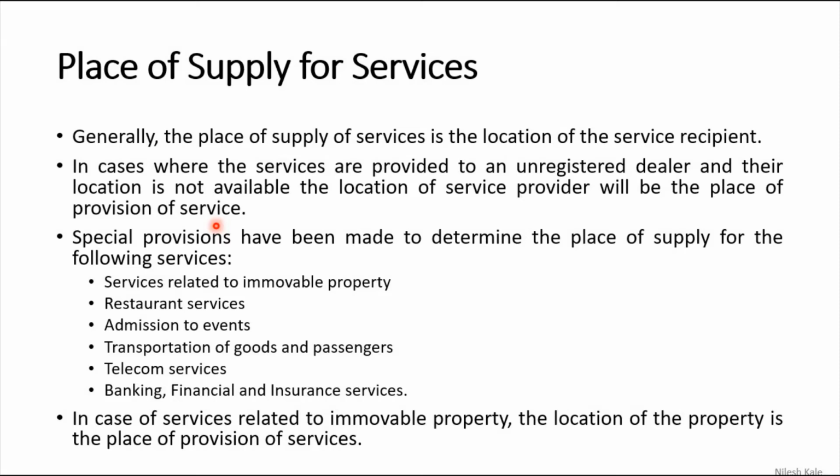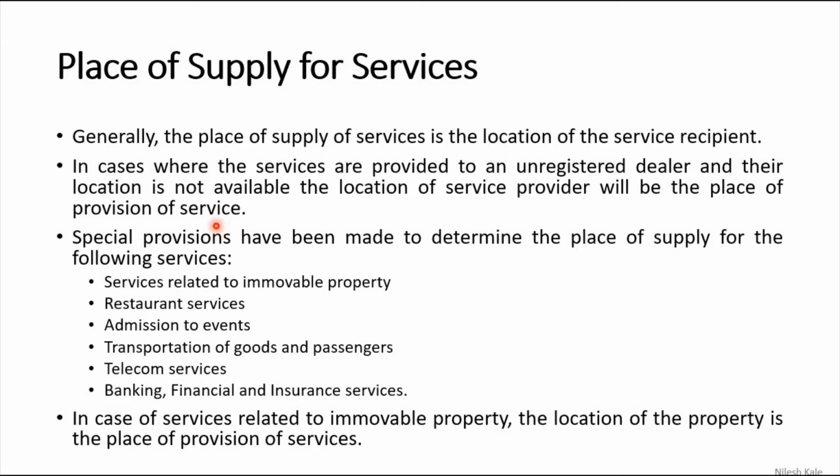There is a person Mr. X, and there is another person Mr. Y. So Mr. X is supplying service, and let us suppose he is registered. Mr. Y is receiving the service, and let us suppose that he is unregistered.